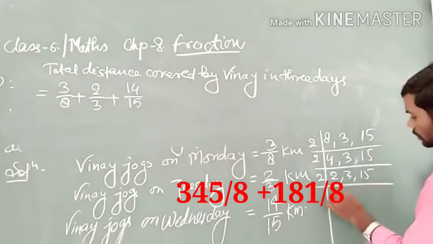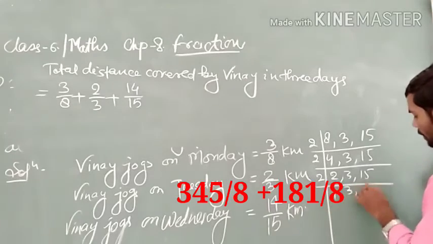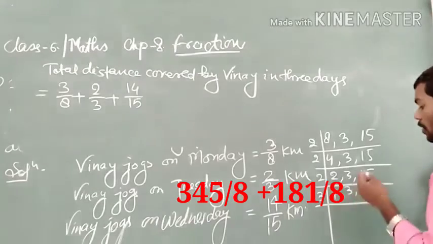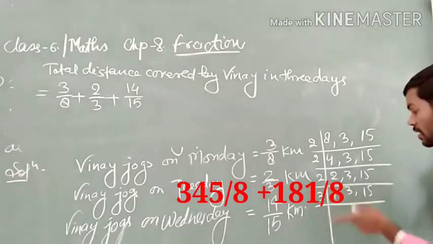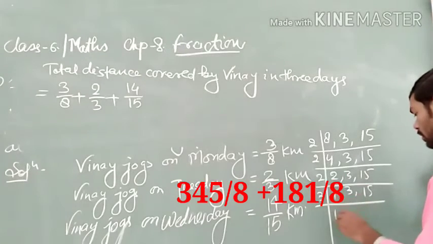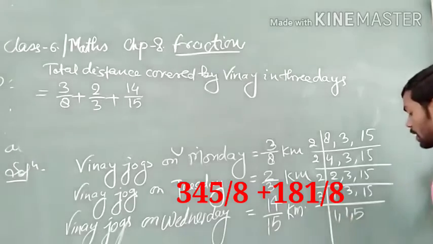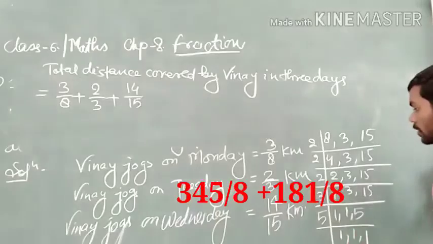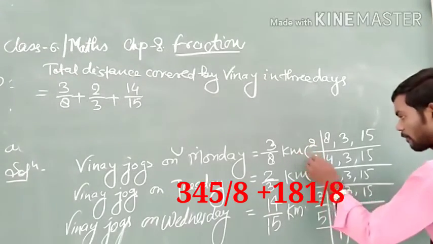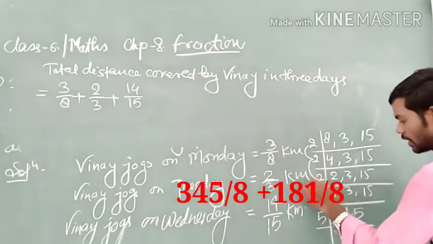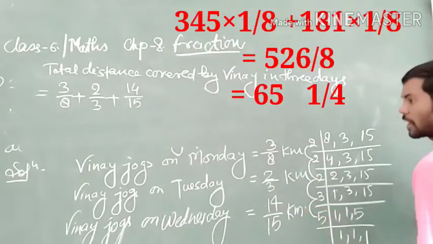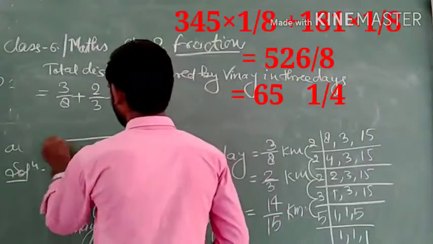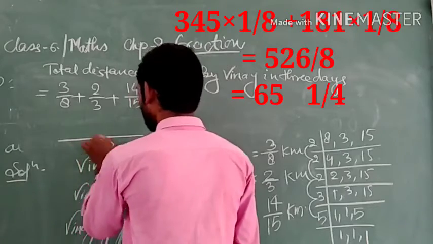Again by 2, we get 1, 3 and 15. Now divide by 3, because no number is divisible by 2. 3 ones are 3, and 3 fives are 15. Now we divide by 5, and get 1, 1 and 1. So here we get 2 times 2 times 2 times 3 times 5, that is 120. So the LCM is 120.